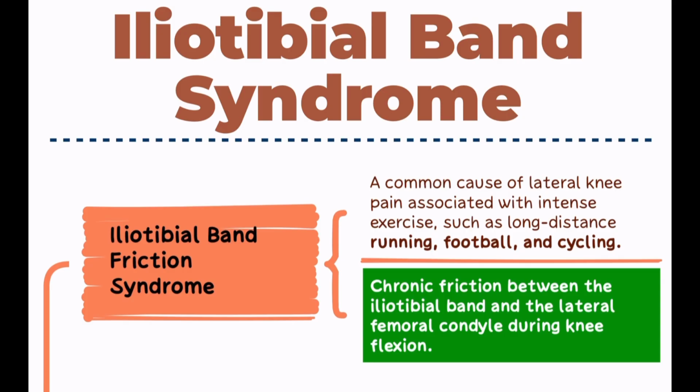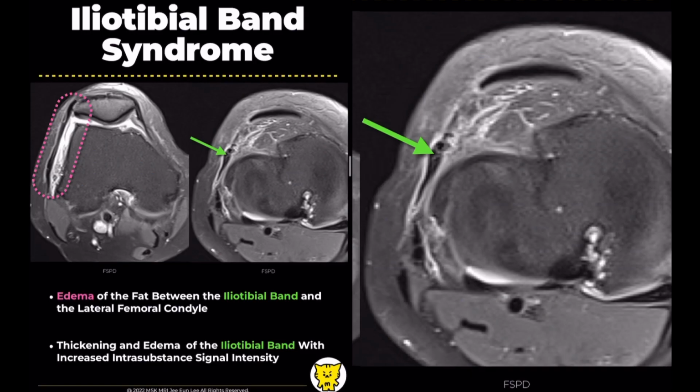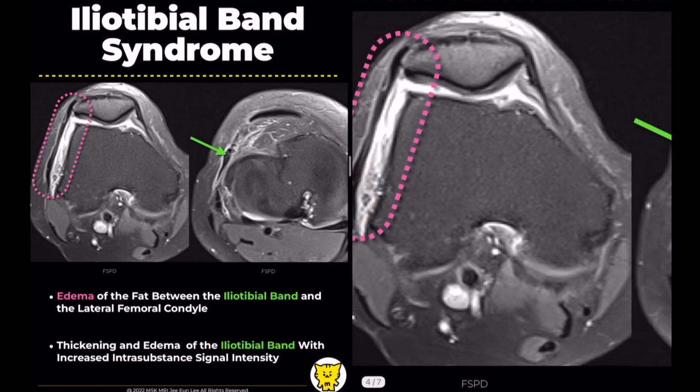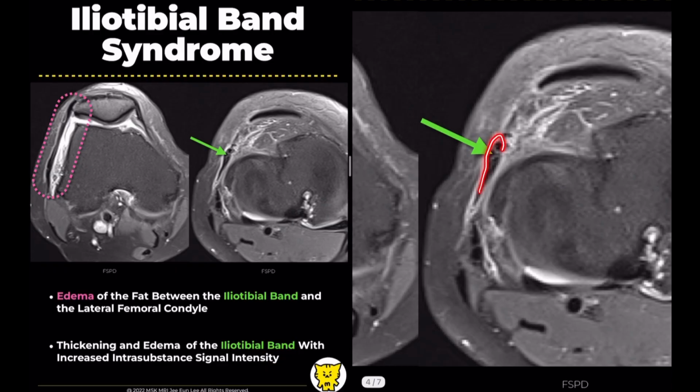like flexion and extension. On the axial image you'll notice edema in the fat between the iliotibial band and the femoral condyle and thickening and increased signal within the iliotibial band. Now let's look at a different case.